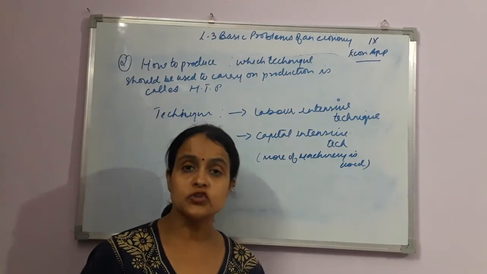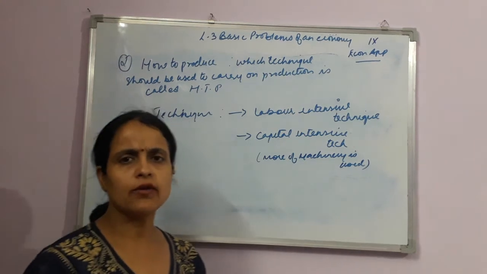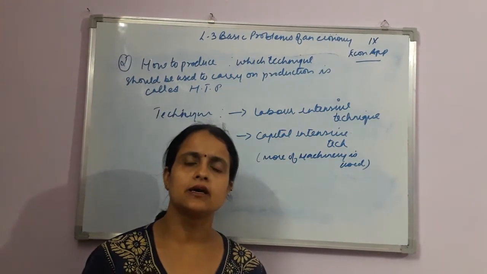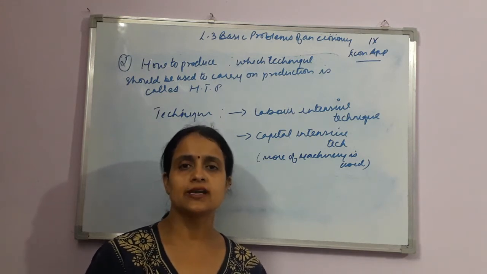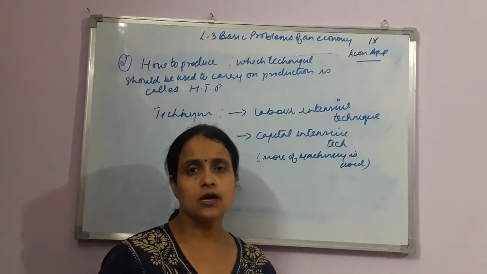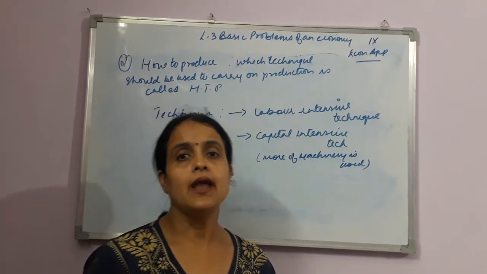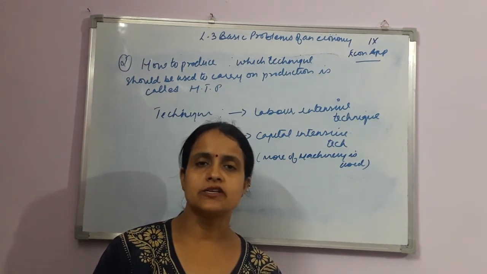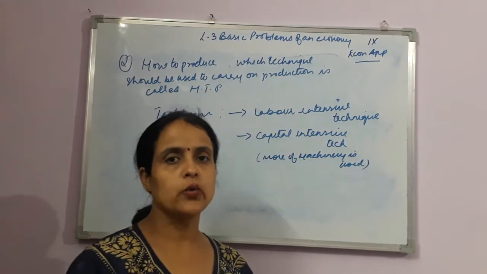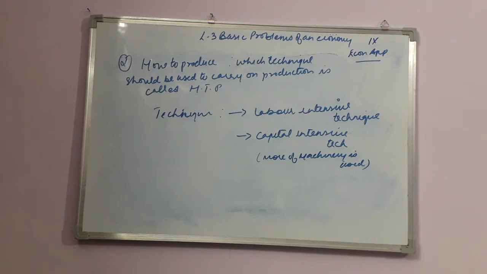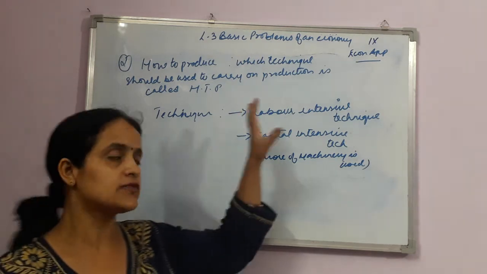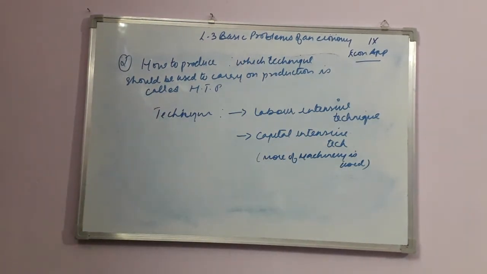Now when we are using more of machinery, what are the advantages? The production can be done on a very large scale, very fast, and the production is going to be of ultimate quality because machine finishing is going to be there, right? There are n number of more advantages, but these are the basic advantages which you are going to understand. So when we talk about the problem of how to produce, what we mean is which technique is to be used. This function is related to the selection of technique of production, right?